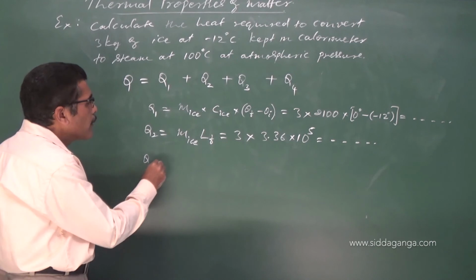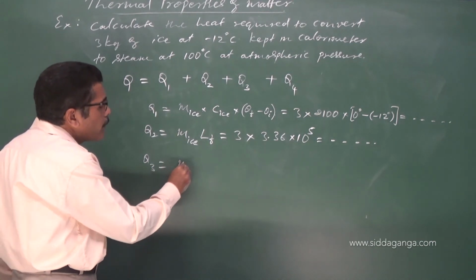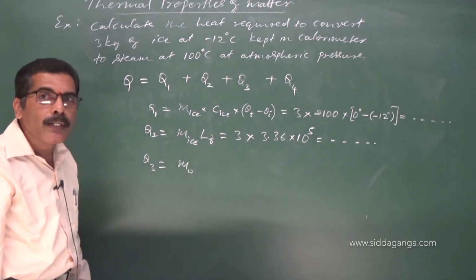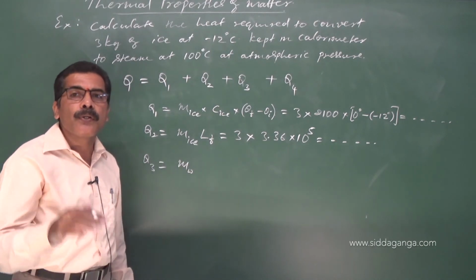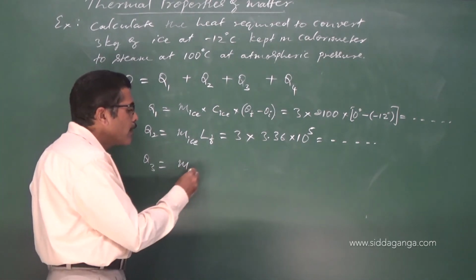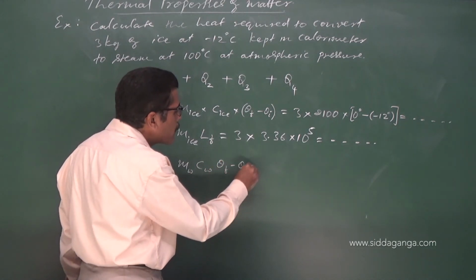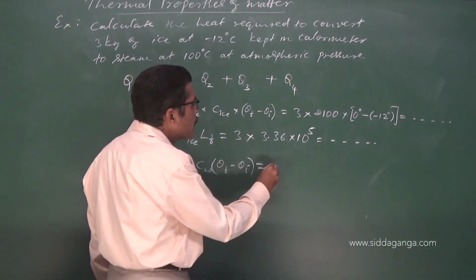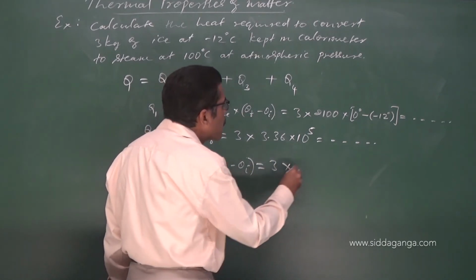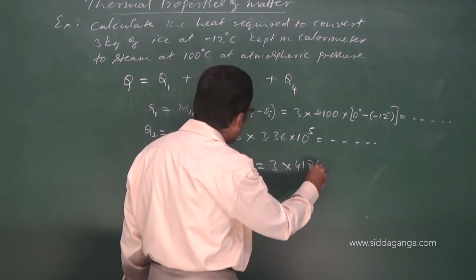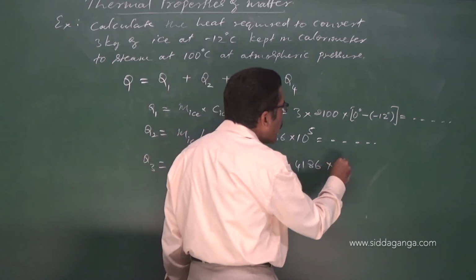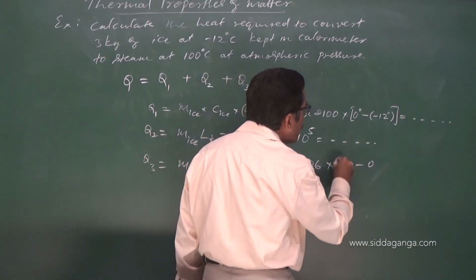Q3 is the amount of heat required to convert water at 0 degrees Celsius to water at 100 degrees Celsius: mass of water, specific heat capacity of water, final temperature minus initial temperature. Mass of water is again 3, specific heat capacity 4186, and this is 100 minus 0. Please calculate this.